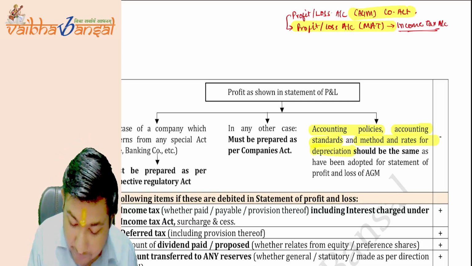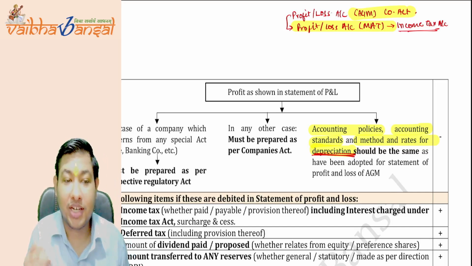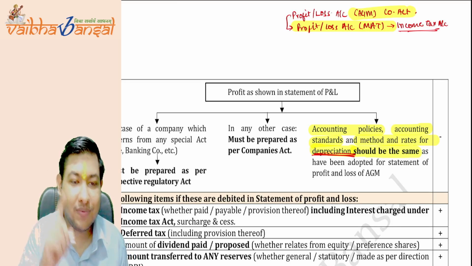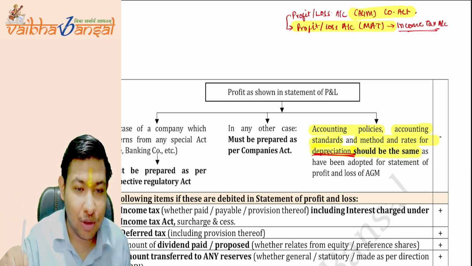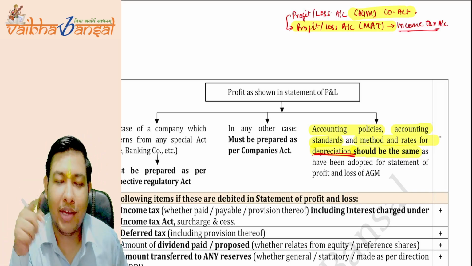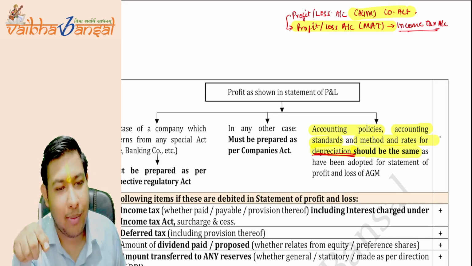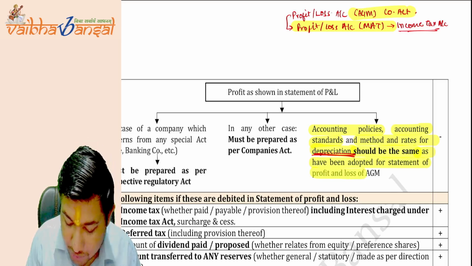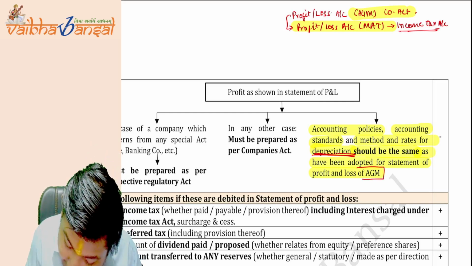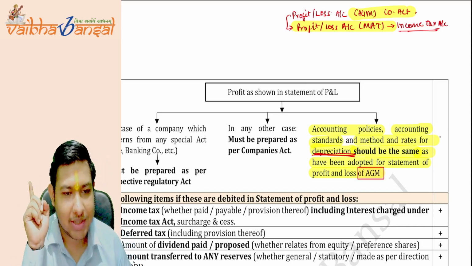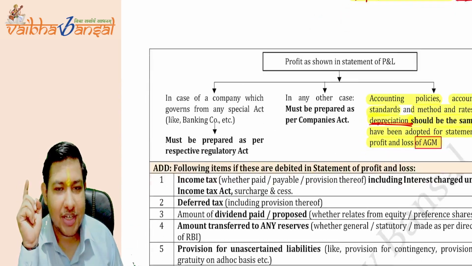So the government has written the accounting policies, accounting standards, methods, and rate for depreciation. Everything. Now you can understand why these words are written. The depreciation rate and the method of depreciation, this is the main objective of the government. They should be the same. The SLM or WDV should be the same. If you are following WDV for the Income Tax Act, then in the Companies Act profit and loss account, the method of depreciation should be the same as has been adopted for the statement of profit or loss of the AGM. The government clearly said what we have presented in the AGM should be shown to us for income tax purposes.